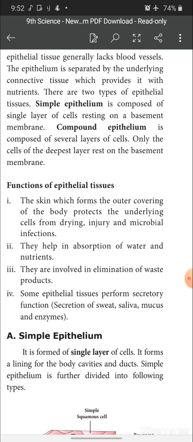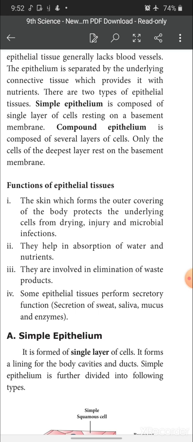And the fourth point, some epithelial tissues perform secretory function. That is, they secrete sweat, saliva, mucus and enzymes. If the epithelial cells are present in the salivary gland, they secrete saliva. If present in the lining of the intestine, they secrete mucus. If present in the pancreas or other glands, they secrete enzymes. Okay. These are the functions of epithelial tissue. Note down, children. This is a 4-mark question.